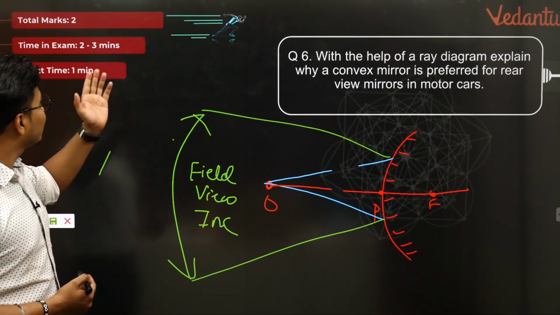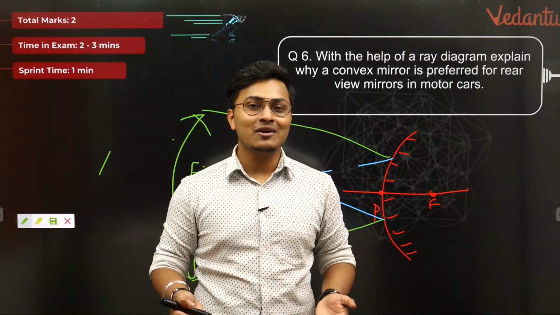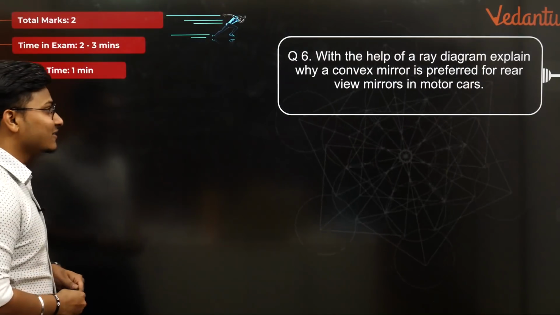And this question came for 2 marks, and students were thinking how to do this. No idea at all. This is how you do it. Okay guys, I believe all of you did this also. Amazing guys. So this was the second diagram based question. Going to the final diagram based question.